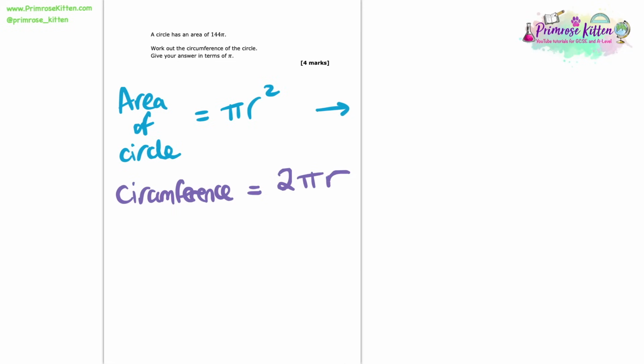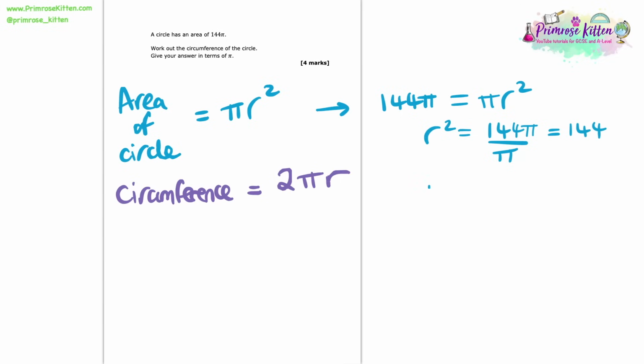So now we have enough information to piece together to work this out. We're told that the area of the circle is 144 pi, so we know that that is equal to pi r squared. If we rearrange this equation now to work out what r is, first off we can divide through by the pi to get r squared equals 144 pi divided by pi, which just simplifies to 144. And then if we square root 144, we will get the radius. We find that the radius is just equal to 12.